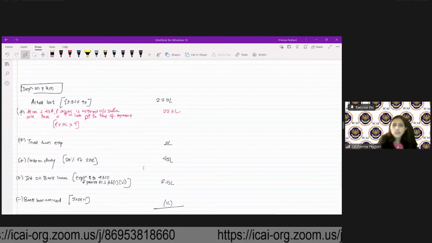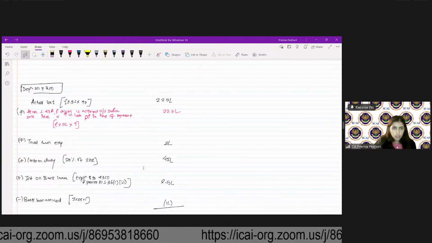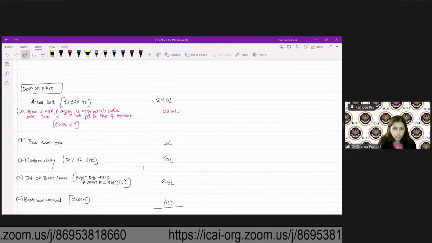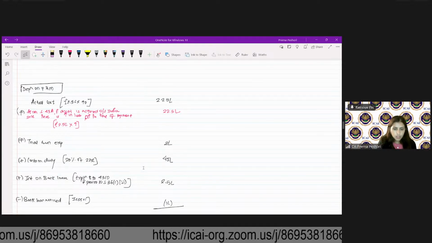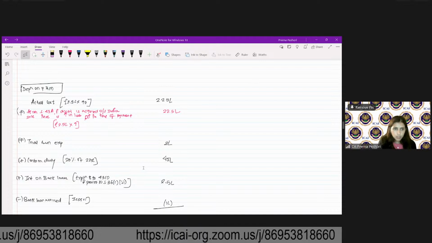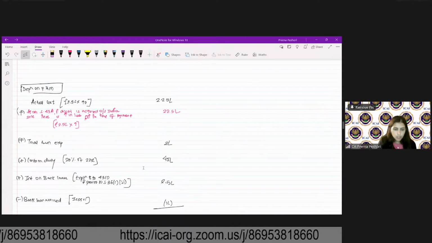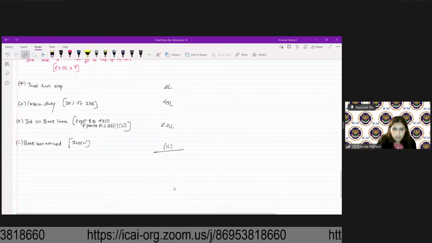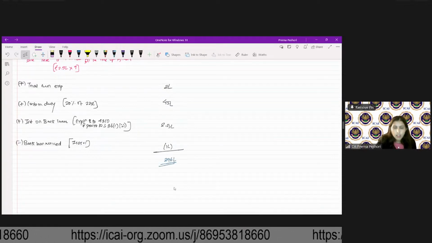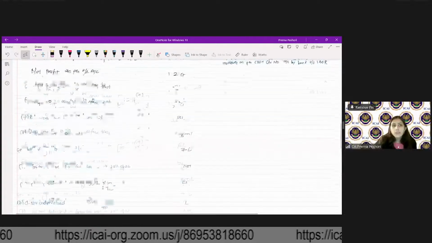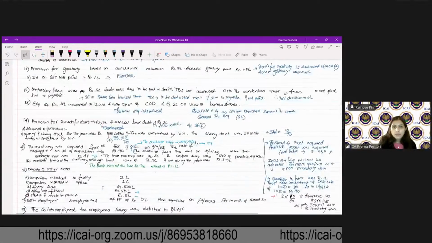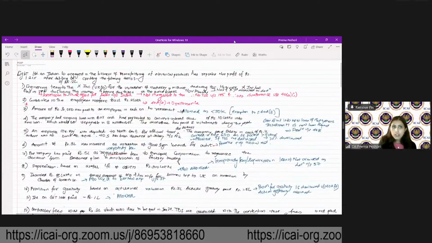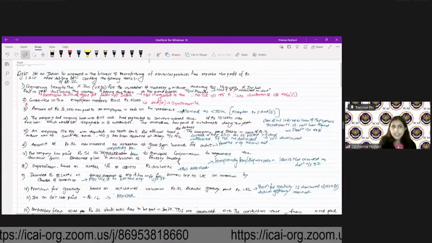Now that brings us again to the actual cost of the asset. So what will be my actual cost? It brings me to 296 lakh. Now what will be my rate of depreciation over here?